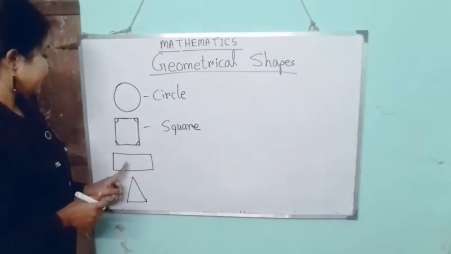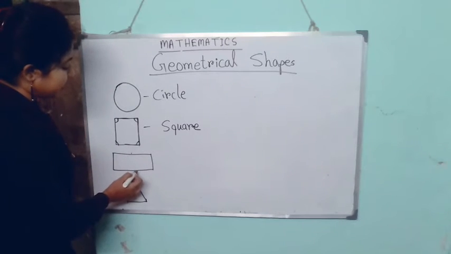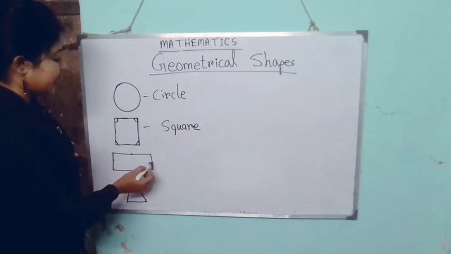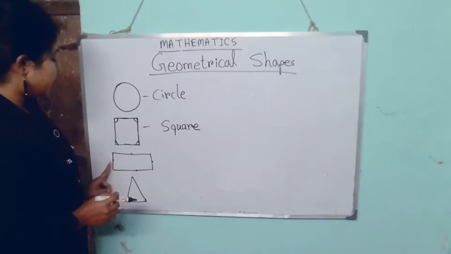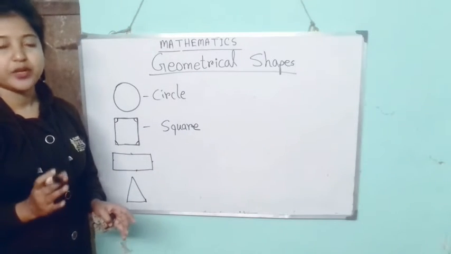Okay. Next, this picture, can you see this shape? It has two equal sides. That means this side and this side are equal. And this side and this smaller side are equal, right? You can say that a rectangle has two pairs of equal sides.